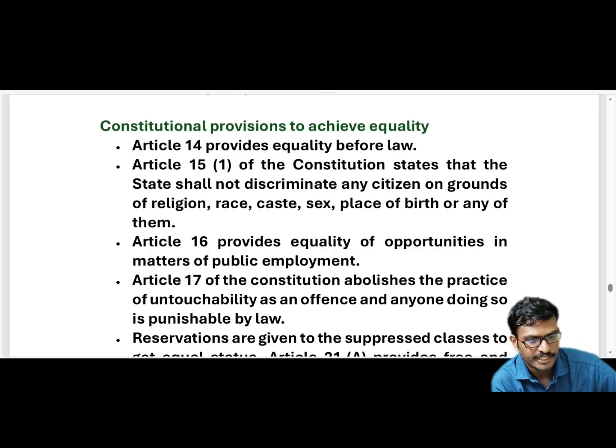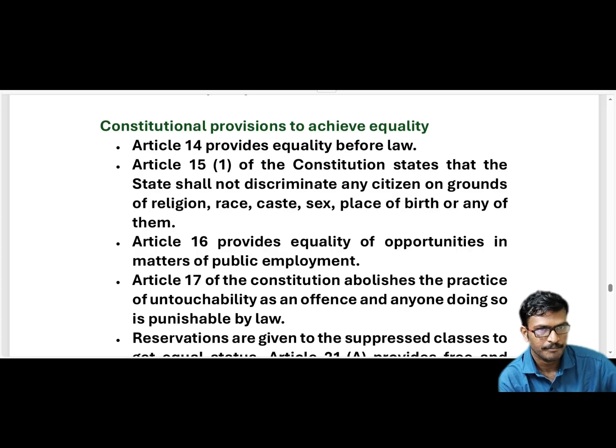Here there is Article 14. In this article there is equality before law, which means according to this article everyone is equal before the law. You are not superior and you are not inferior; there are no such situations here. Everyone should be treated equally in the eyes of law, which means the courts.